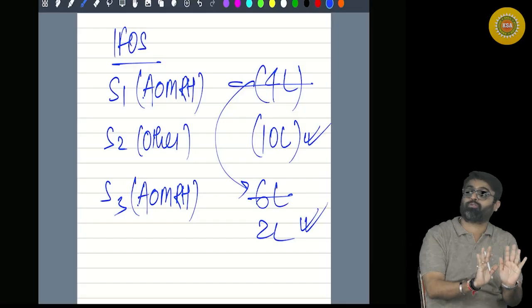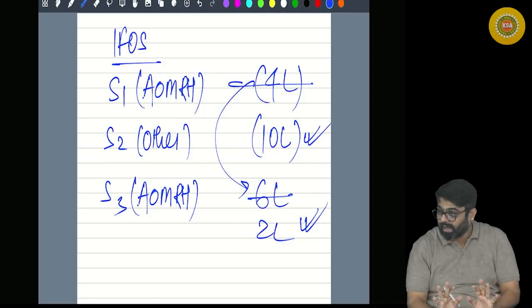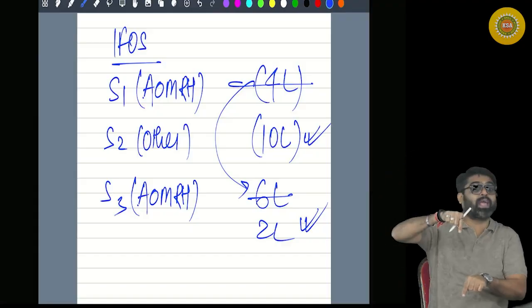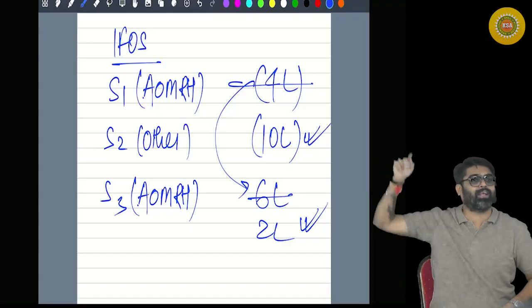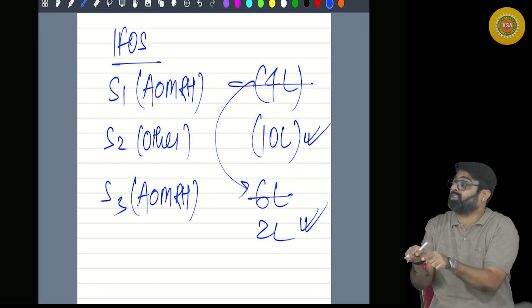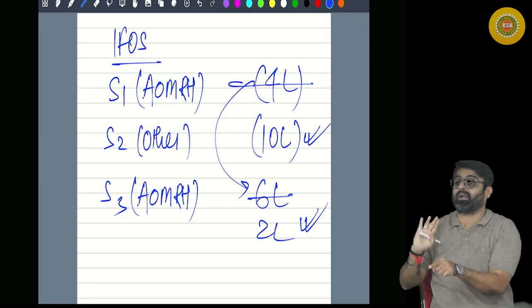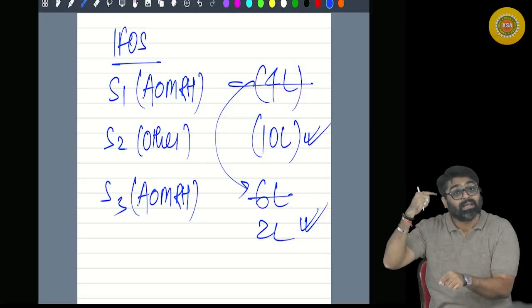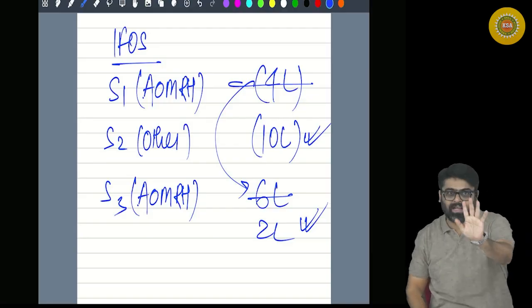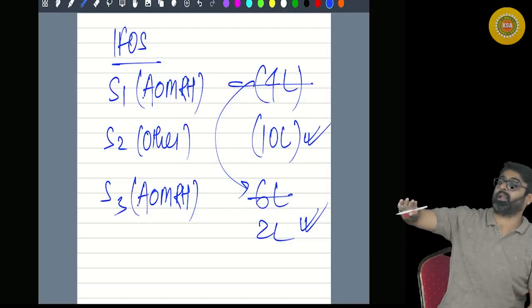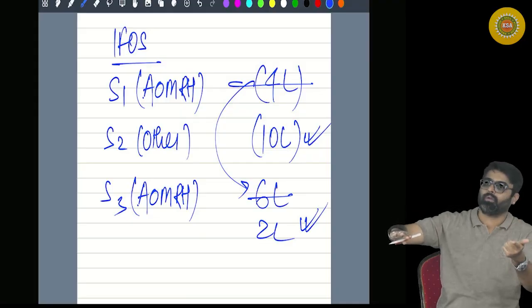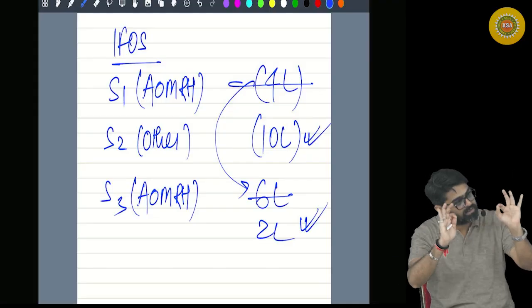Loss of any source of income under the head IFOS can be set off against profits of any source of income, including activity of owning and maintaining racehorse. But the loss of this activity can be set off against profit of same type of activity, not against any other source of income. Getting my point? Only one exception. Loss of an activity of owning and maintaining racehorse can be set off under the head IFOS against the profit of same type of activity. That's it. This is the only exception.